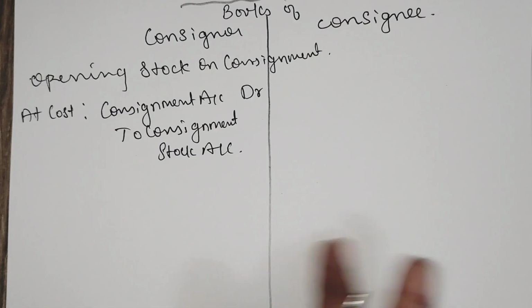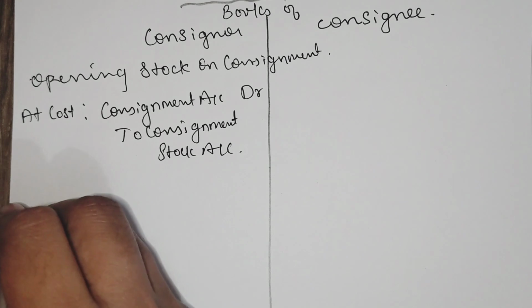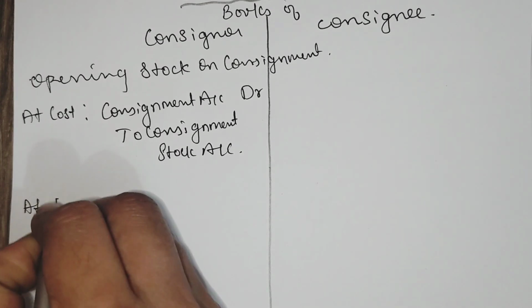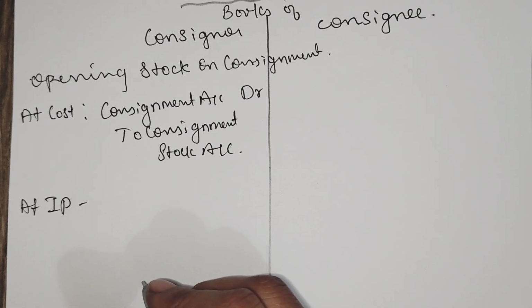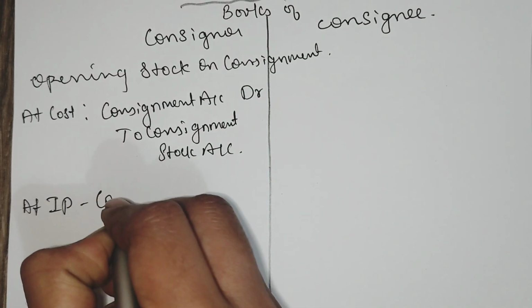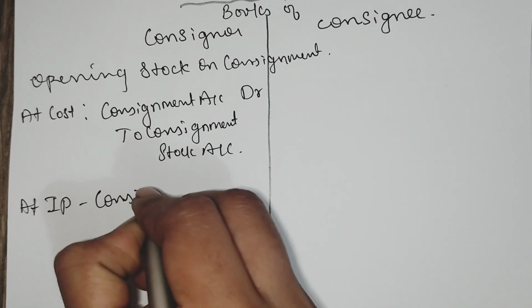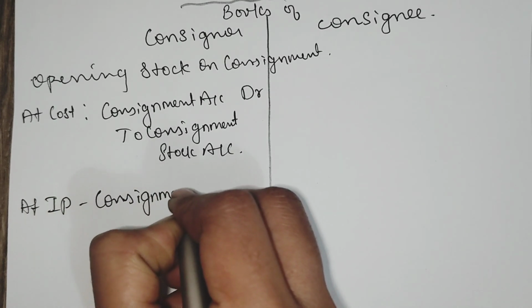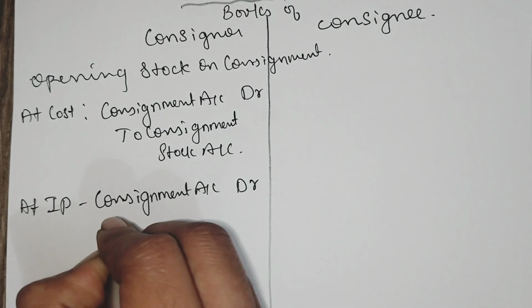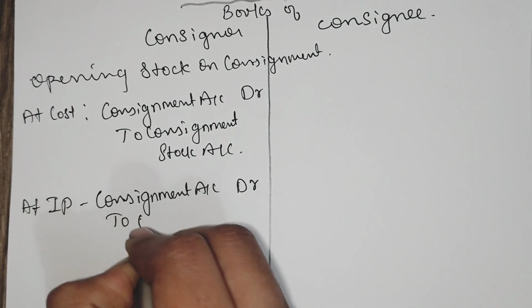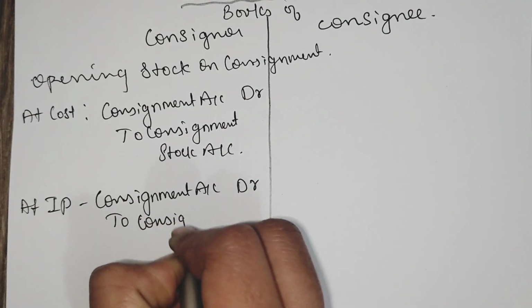In case opening stock is recorded at invoice price, invoice price means more than the cost price. That is why it is called invoice price. The entry is consignment stock account debit to consignment account.